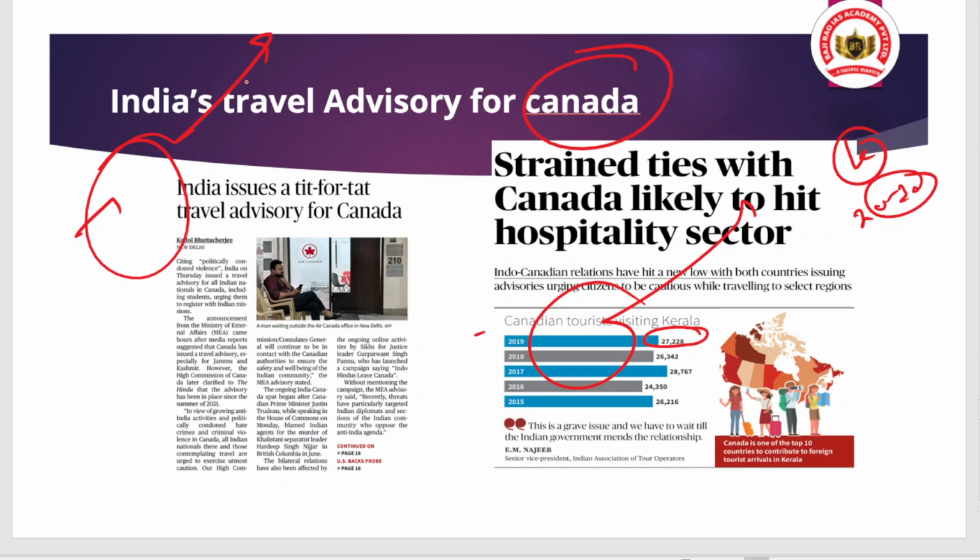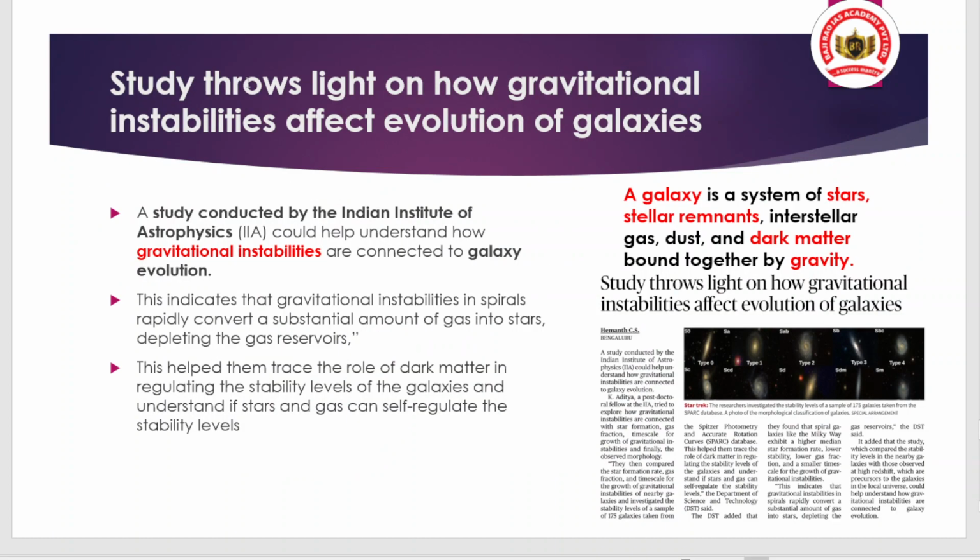So now shifting to our second article. The second article deals with how gravitational instability affects the evolution of galaxies. When we talk about gravitation, it is a force that attracts objects towards itself. You should be well aware that all the stars and all the planets exist at their positions because gravity is balancing all of them. And what is the power of gravity that all these planets are stable? That is the power of nature.